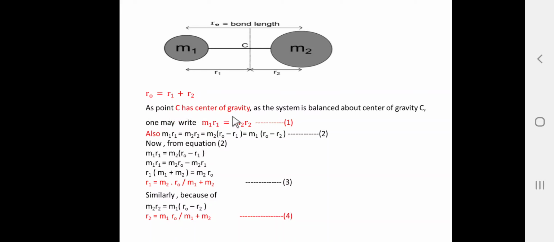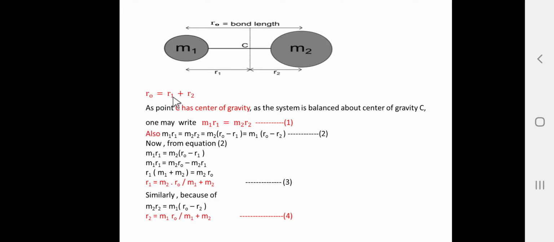So, as point C is the center of gravity, the system is balanced about the center of gravity. So, here we can write m1 r1 is equal to m2 r2. At point C the condition is m1 r1 is equal to m2 r2, because the system is balanced at point C. From this equation here we can substitute the value of r2. So, r2 is equal to r0 minus r1. So, m2 in bracket r0 minus r1 is equal to m1 r1.